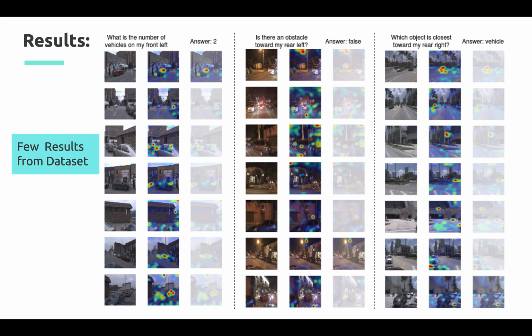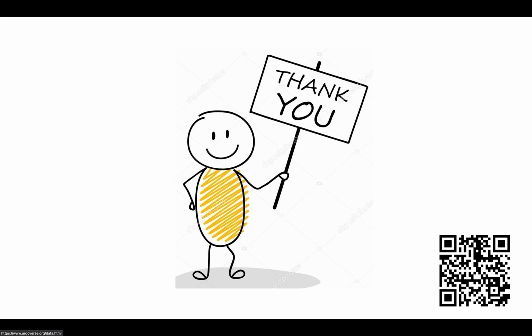These are a few results from the dataset. In the first example, the model is asked about the count on front left. Similarly, we have some other examples. Detailed explanation about each question generation, dataset attributes, and experimental baselines can be found in our paper.